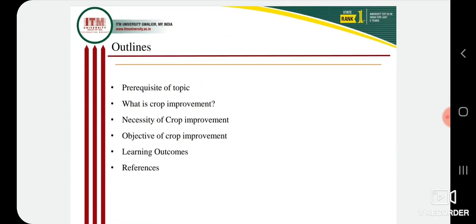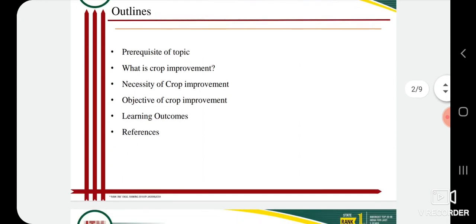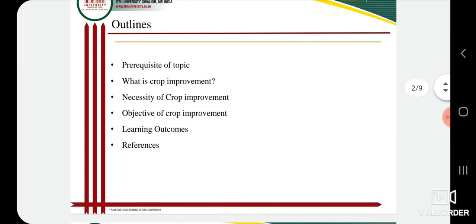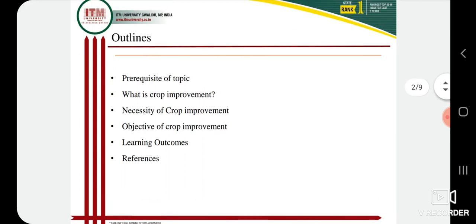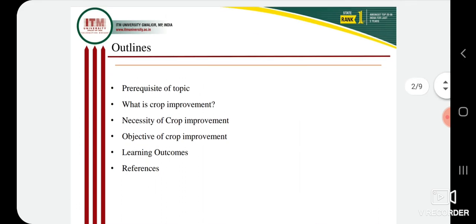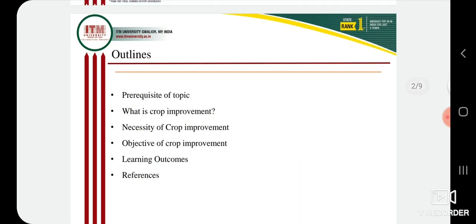So what is its importance? Necessity of crop improvement. Objectives of crop improvement. And what are the learning outcomes? So these are the topics which we discussed today.